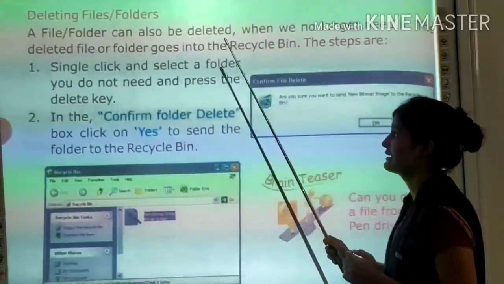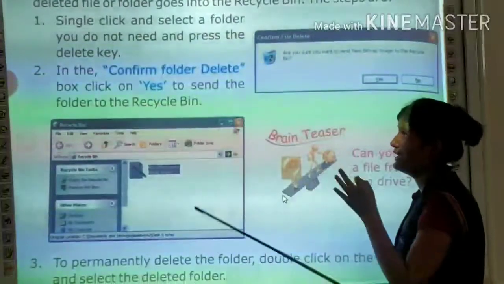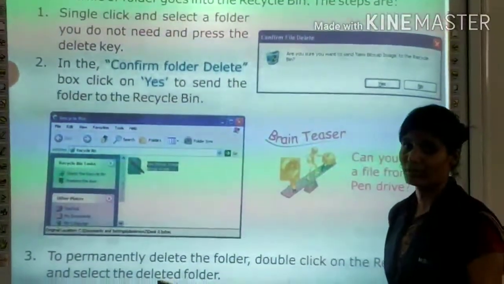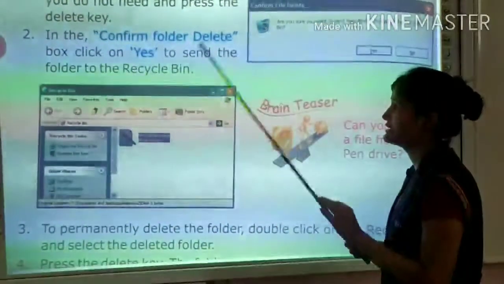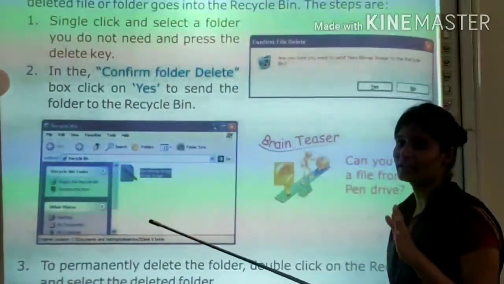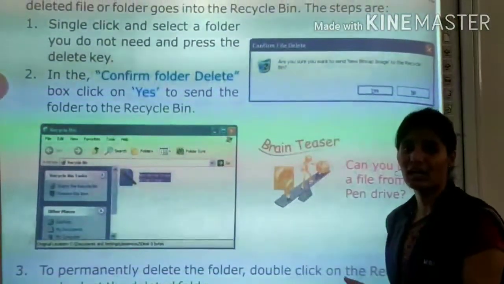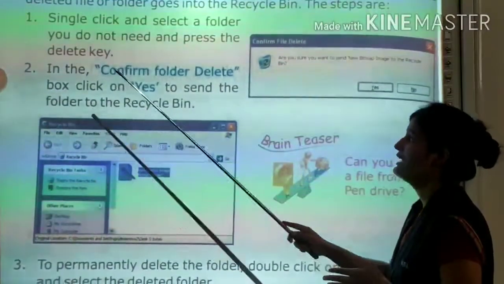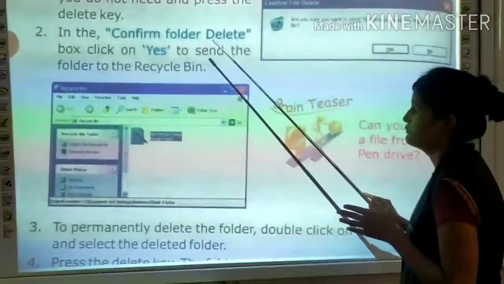The steps are, कैसे delete करते हैं? Single click and select a folder you do not need it and press the delete key. You only have to single click and select a folder. आपको क्या करना है? Single click करना है, folder को select करना है. You do not need and press the delete key. जिस folder की आपको ज़रूरत नहीं है उसे click करो, select करो and press the delete key. Delete key कहाँ होती है? Present on the keyboard.